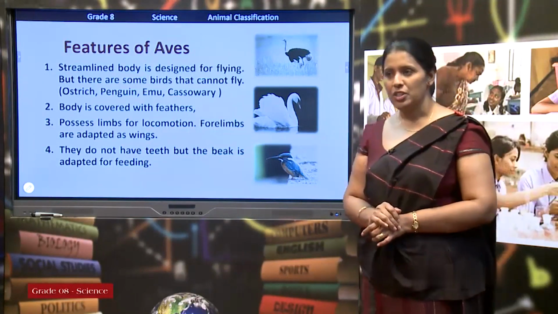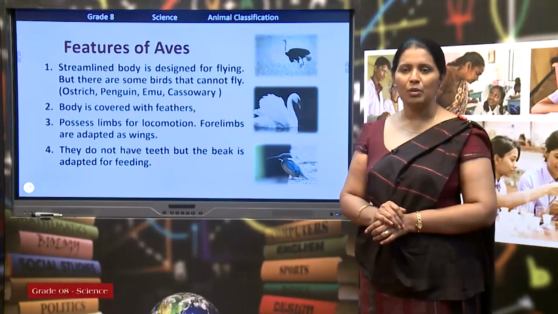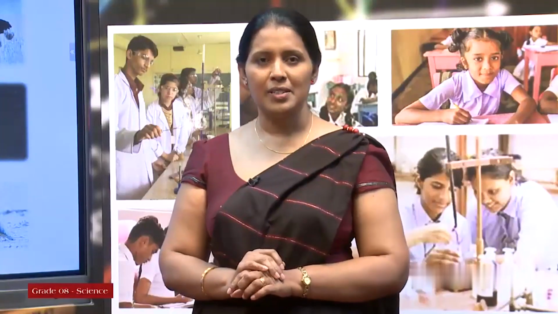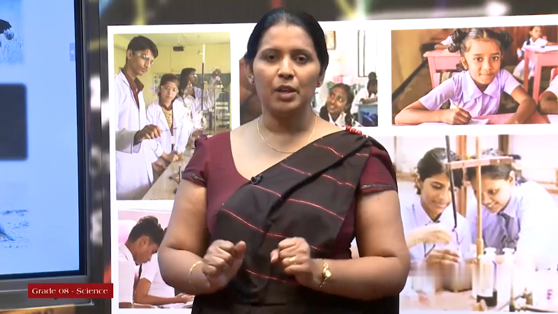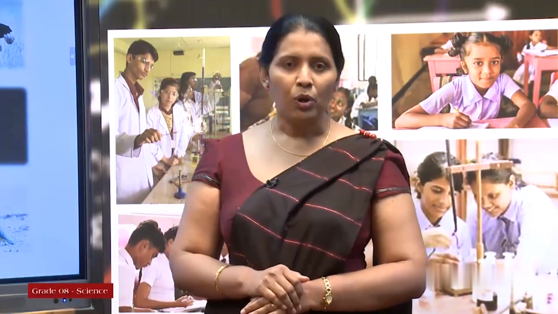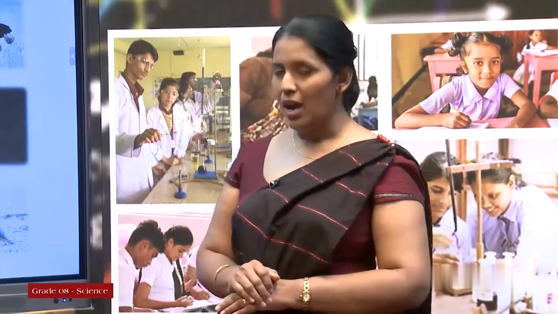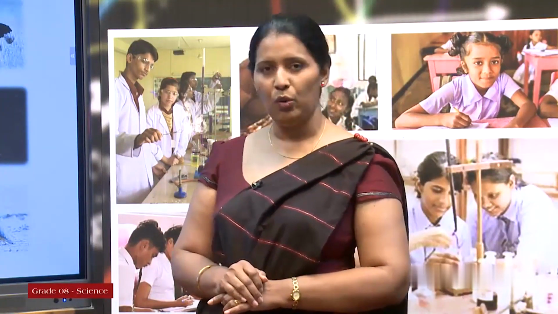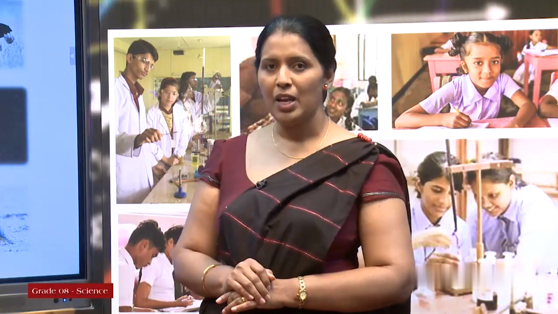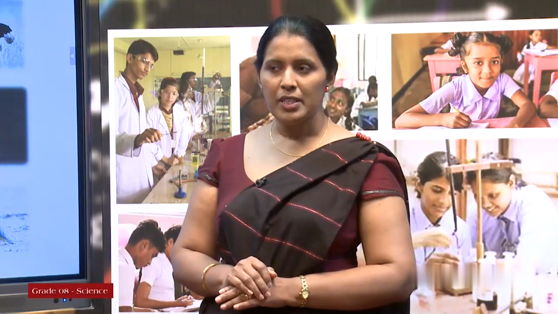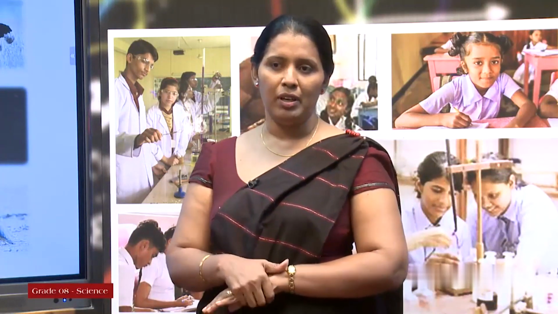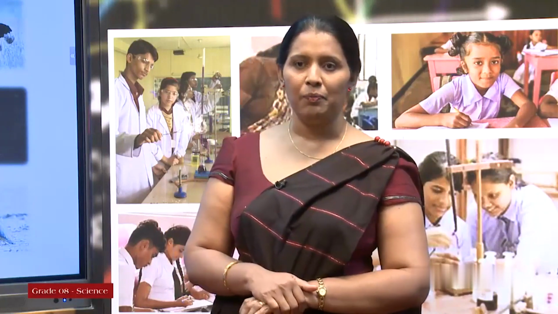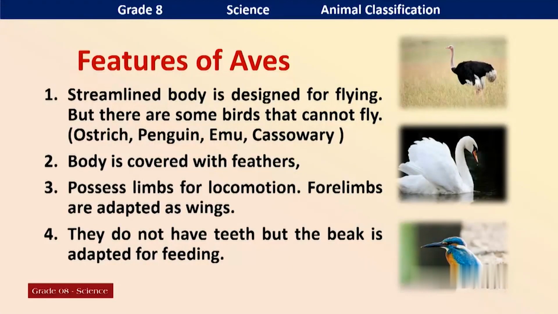The main feature is a streamlined body. It is a pointed body. Both front and back are pointed. It is very helpful for their locomotion. Streamlined body is a common feature of fish also. The main method of locomotion is flying.